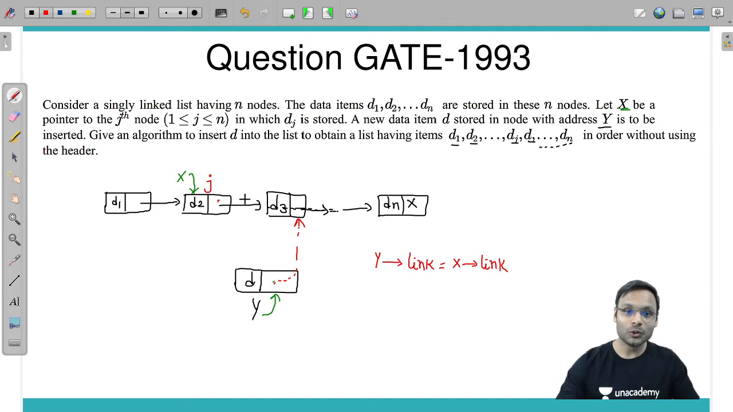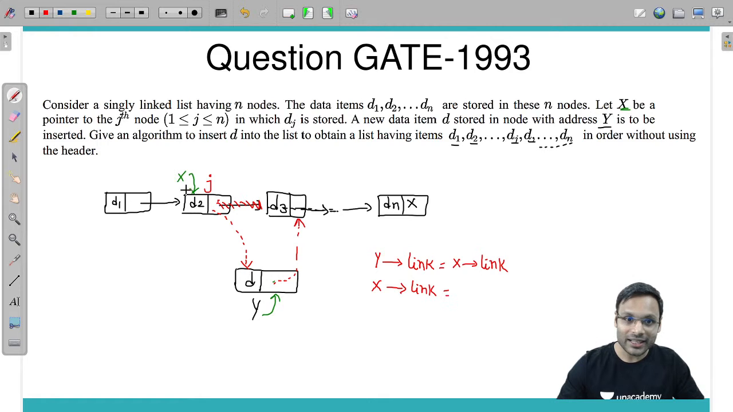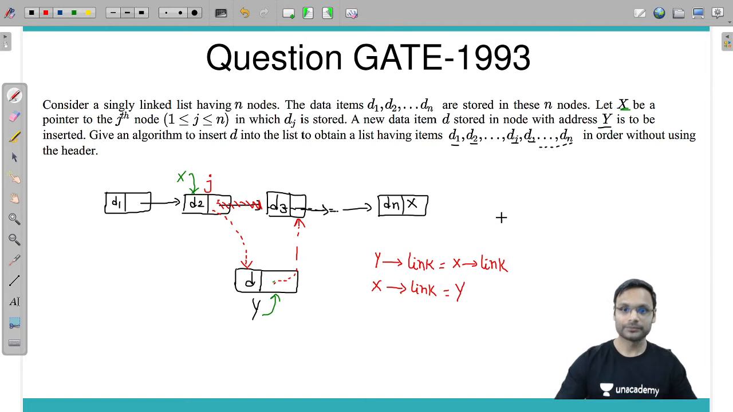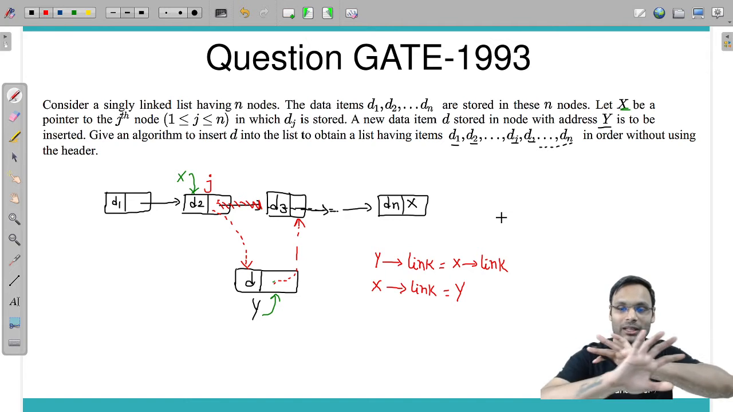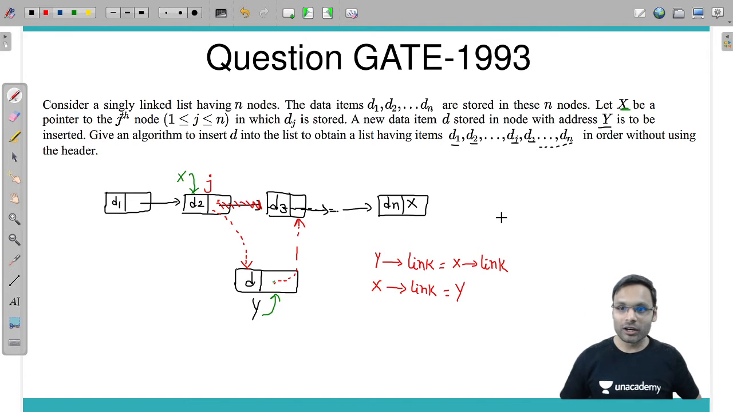Now what I have to do is update this pointer also, so that the next of x can be y. How can I make the change? I will make the change like this, x's link. What should I write? X link is equal to what? X link is equal to y. So this will be the algorithm. My work is done. Why is my work done?